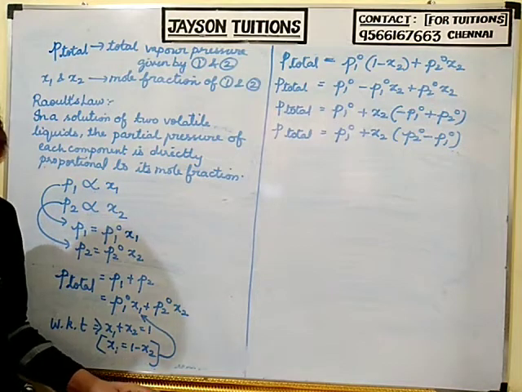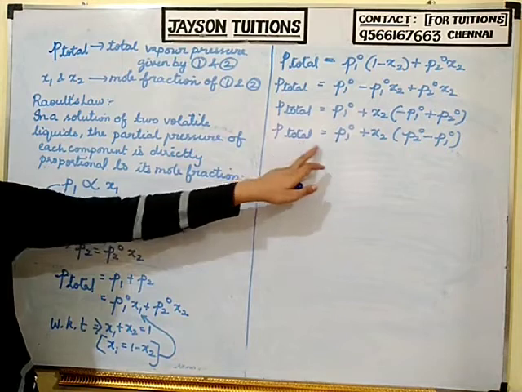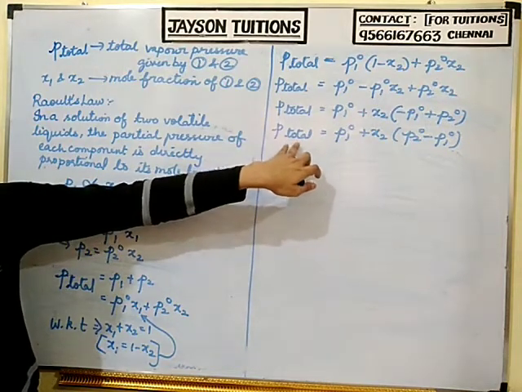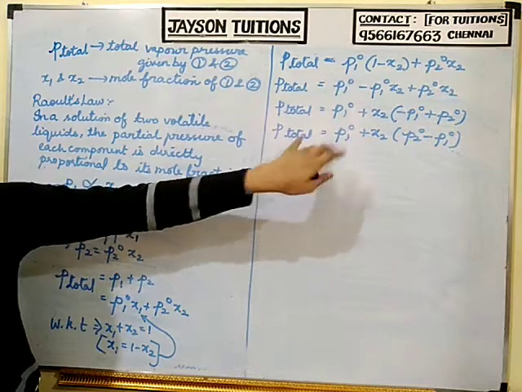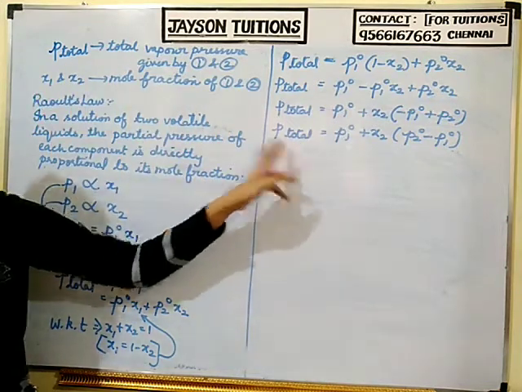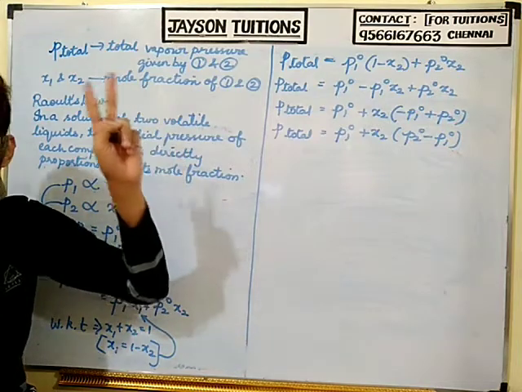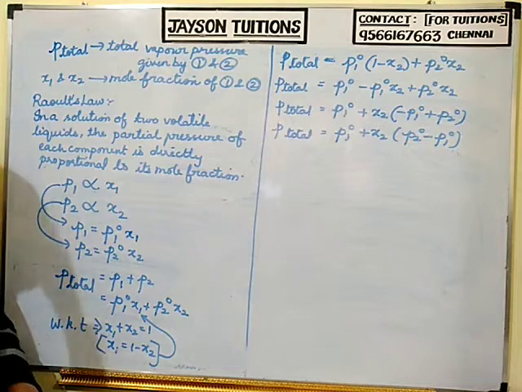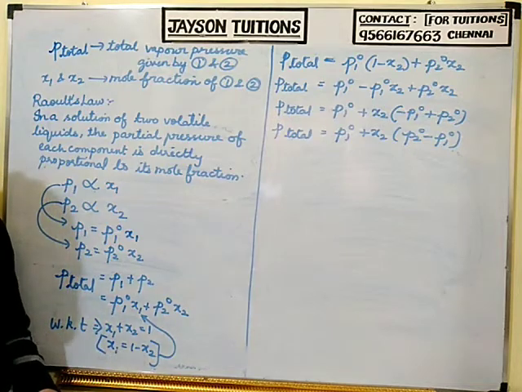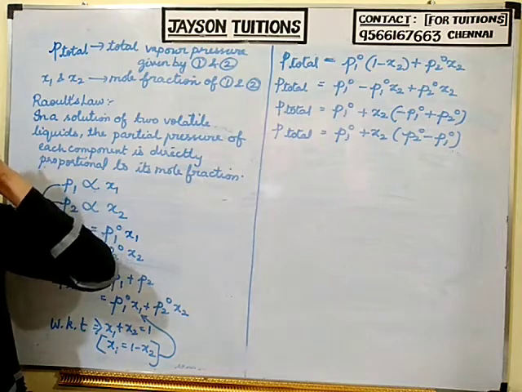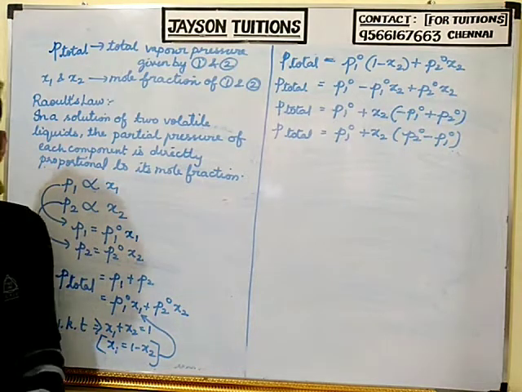Clear? So this is the formula to calculate the total vapor pressure when the solution contains two liquids and both the liquids are changing into vapors. Understood? There is still more information that we will continue in the next class. Okay, thank you.